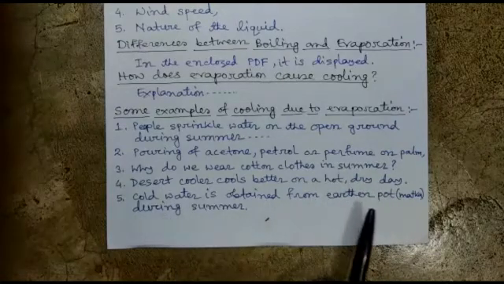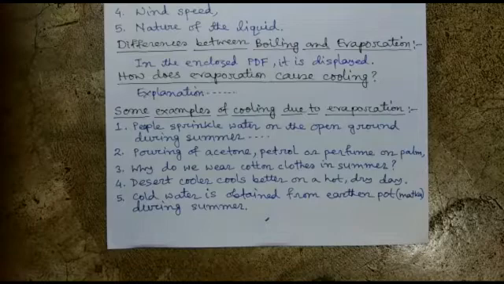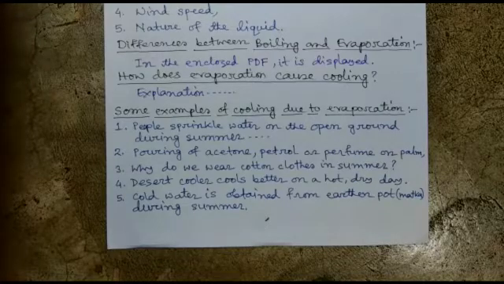Cold water is obtained from an earthen pot or matka during summer. In this summer season, you can find these earthen pots which are made of soil. They are totally occupied by so many tiny holes or orifices through which water inside the pot comes out and evaporates by taking the energy from the pot. Hence, the water kept inside the pot becomes very cold. So these are some examples of cooling due to evaporation.